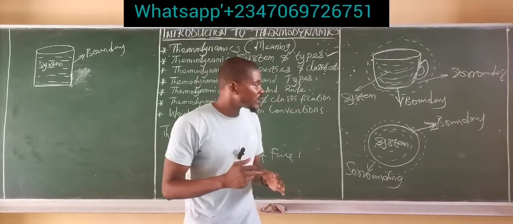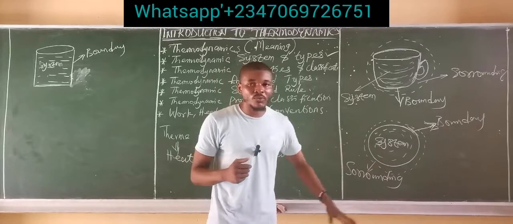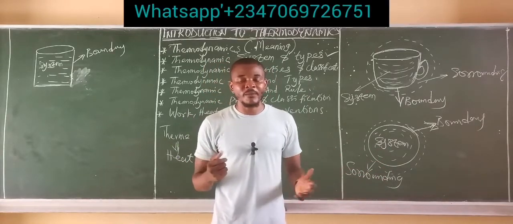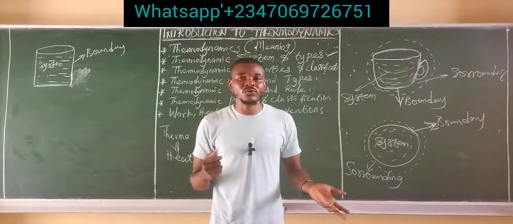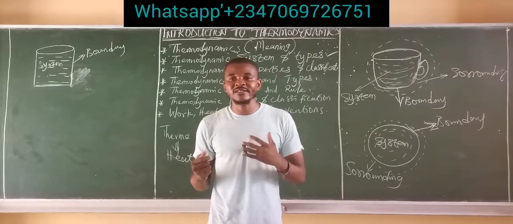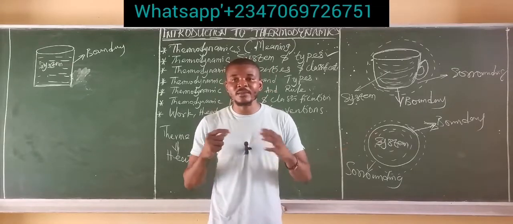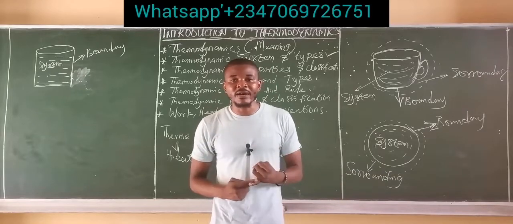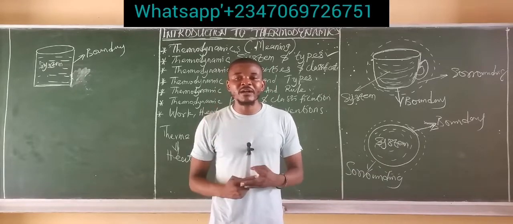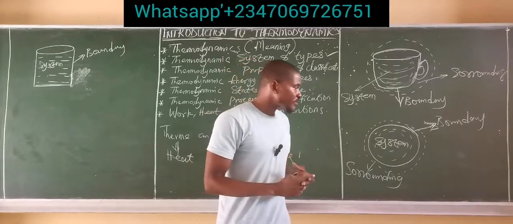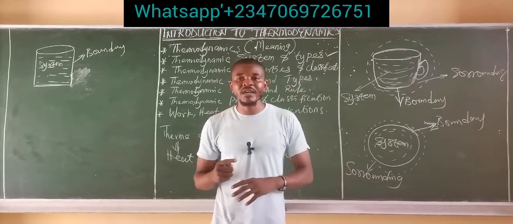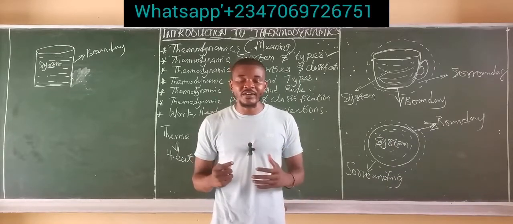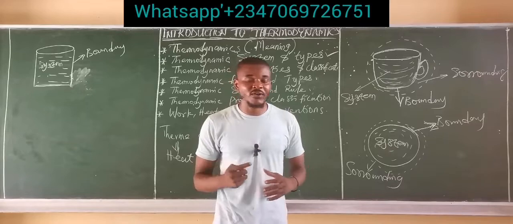So that brings us to the whole package on a thermodynamic system. We've talked about system, and I said we have two types of system: the open system and the closed system. Then we have a special type of closed system, which is called the isolated system. Then we talked about the boundary as the separation between the system and the surrounding, and we mentioned four types of boundary: the real boundary, the imaginary boundary, the fixed boundary, and the movable boundary. And of course, we talked about the surrounding as everything outside the boundary of a system which is affected by what is happening inside the system.